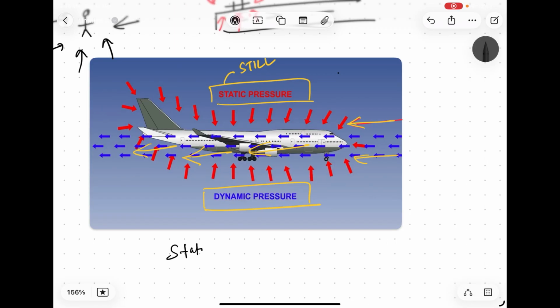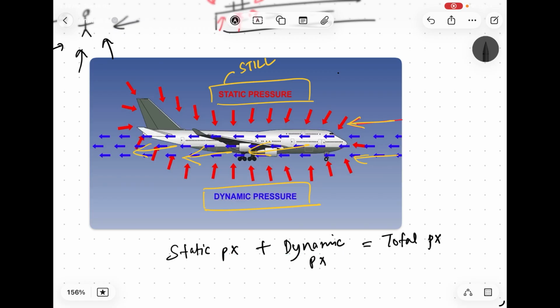Static pressure plus dynamic pressure is equal to the total pressure experienced by the aircraft. Dynamic pressure is only experienced when the aircraft is moving, and static pressure is experienced all the time because it is all the air exerting pressure around anyone. It could be an aircraft, it could be a person.